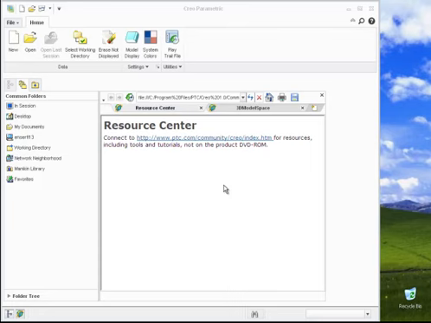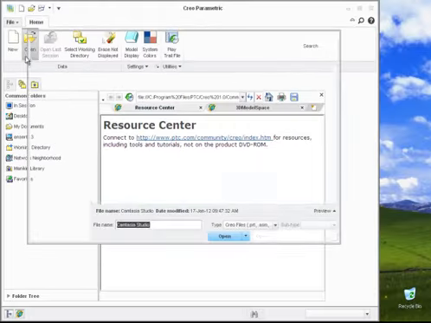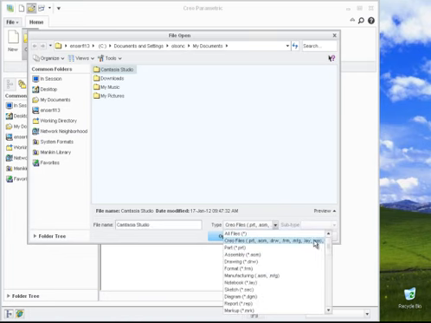So today I'll be showing you how to open native SolidWorks files within Creo Parametric 1.0 M010. The first thing I'm going to show you is that we are currently working without the ability to open up the SolidWorks files natively. You can see this by the fact that if you go to your View menu down here, you only have the Parasolid and not the actual SolidWorks file extensions.